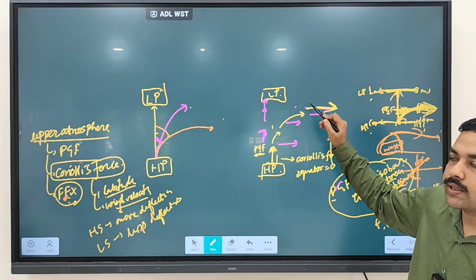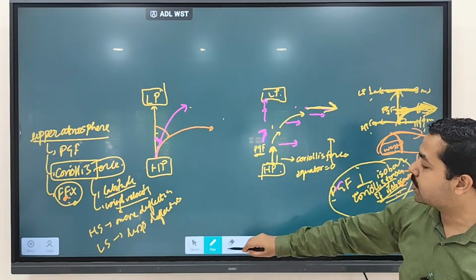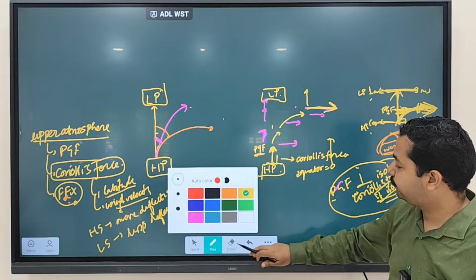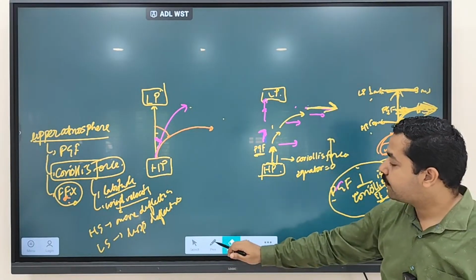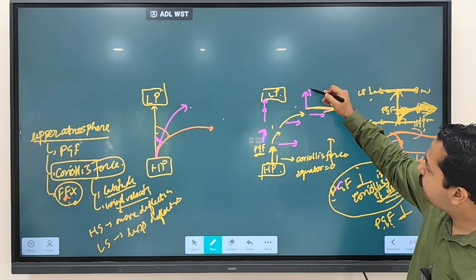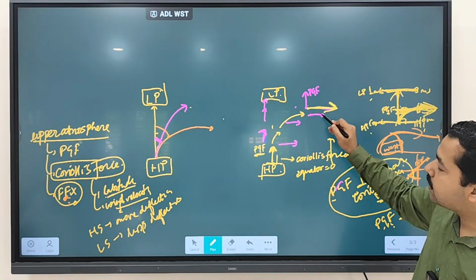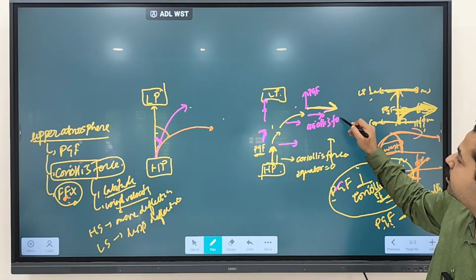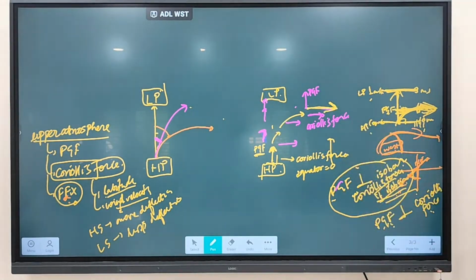So wind is moving in this direction due to which two forces? One here is pressure gradient force, and one here is Coriolis force. So it is moving under the influence of two forces, pressure gradient force and Coriolis force. Clear? Any doubt regarding this one? So this is how deflection happens.